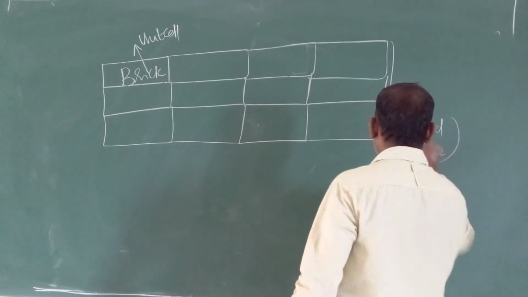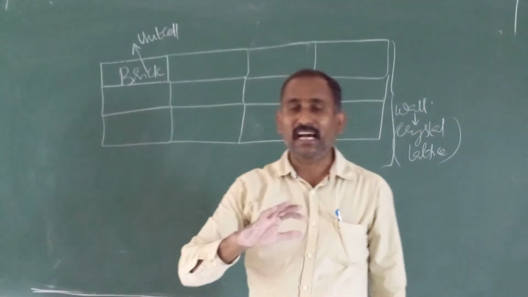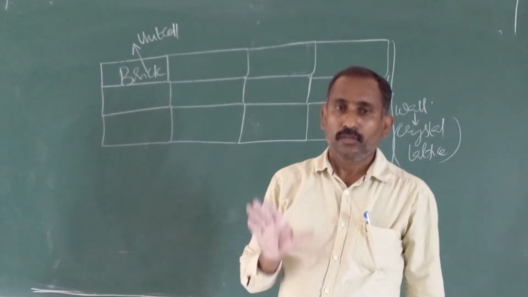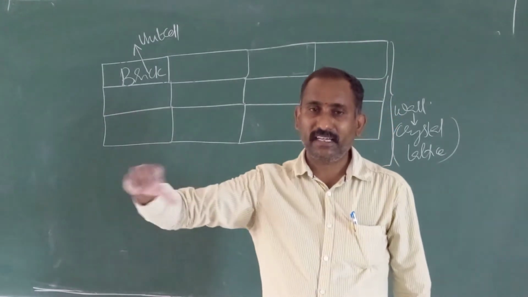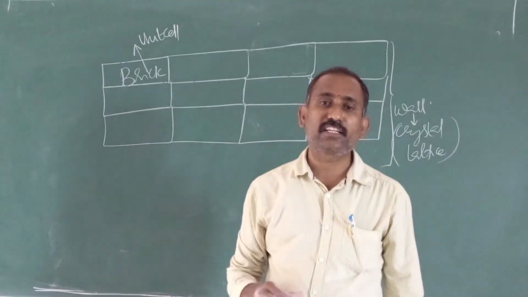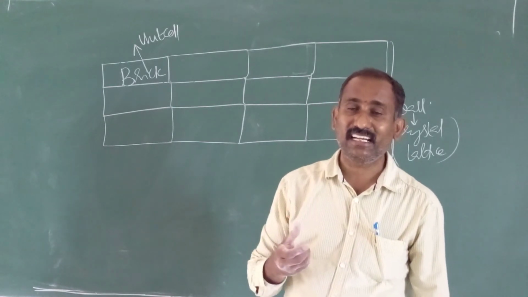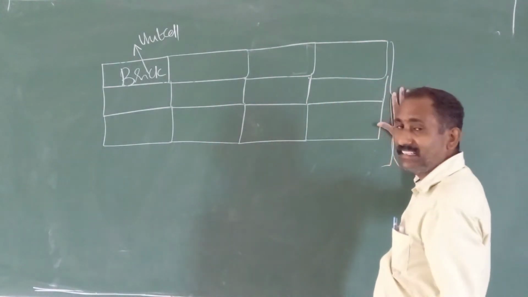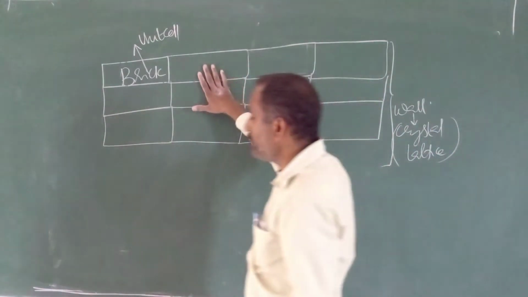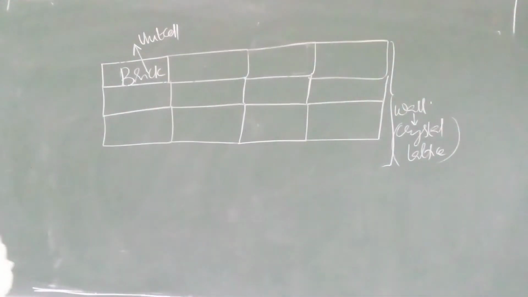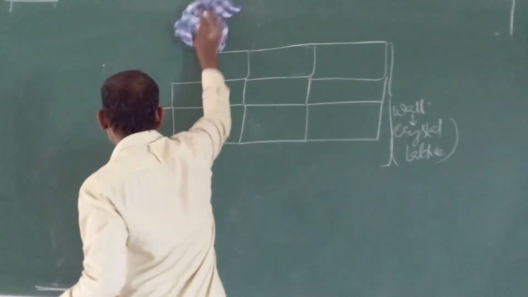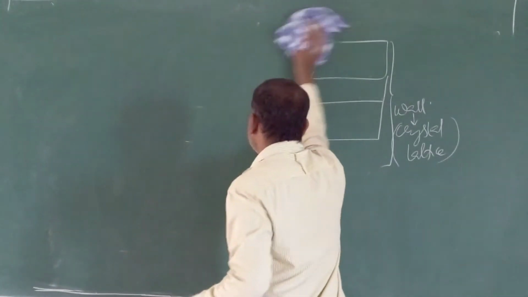So just for understanding purpose, at least like that you should remember. So in order to constructing the wall, what we are doing? Bricks are repeatedly arranged in all directions. After repetition of bricks in all directions, we are getting wall. Therefore, wall is nothing but crystal lattice. Brick is nothing but unit cell. So this is about unit cell.